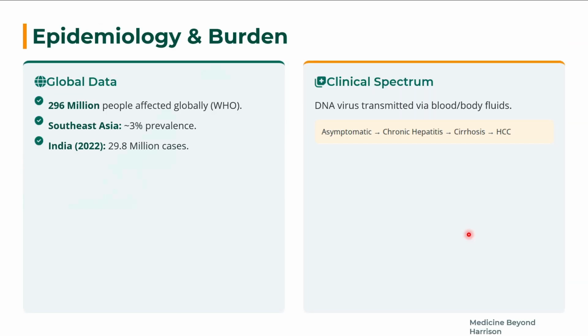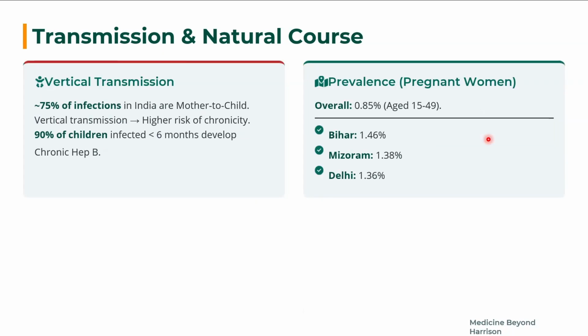Let's get started. Hepatitis B is a globally epidemic disease, affecting 296 million people globally. Southeast Asia has around 3% prevalence, with India having 29.8 million cases. It is basically a DNA virus transmitted via blood and body fluids. It can be asymptomatic, then go into a chronic hepatitis phase, then into cirrhosis, and finally lead to hepatocellular carcinoma.